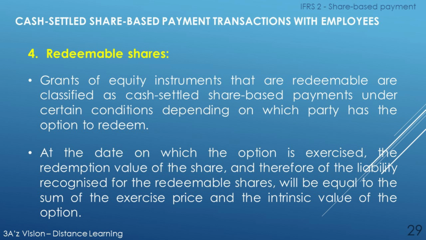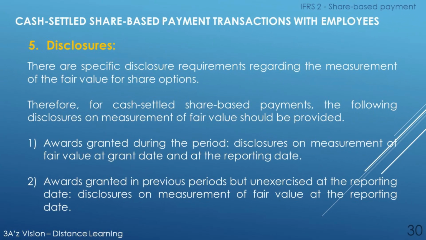The fourth factor of this element is redeemable shares. Grants of equity instruments that are redeemable are classified as cash settled share-based payments under certain conditions depending on which party has the option to redeem. At the date on which the option is exercised, the redemption value of the share and therefore the liability recognized for the redeemable shares will be equal to the sum of the exercise price and the intrinsic value of the option. The fifth and last factor of this element, that is disclosures.